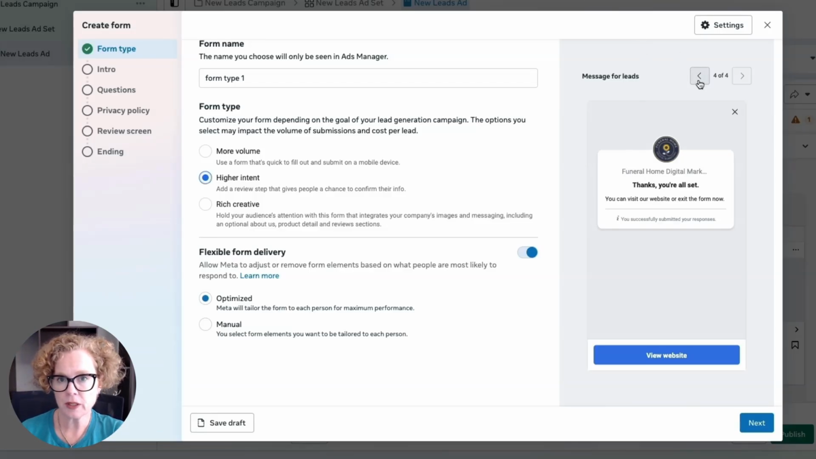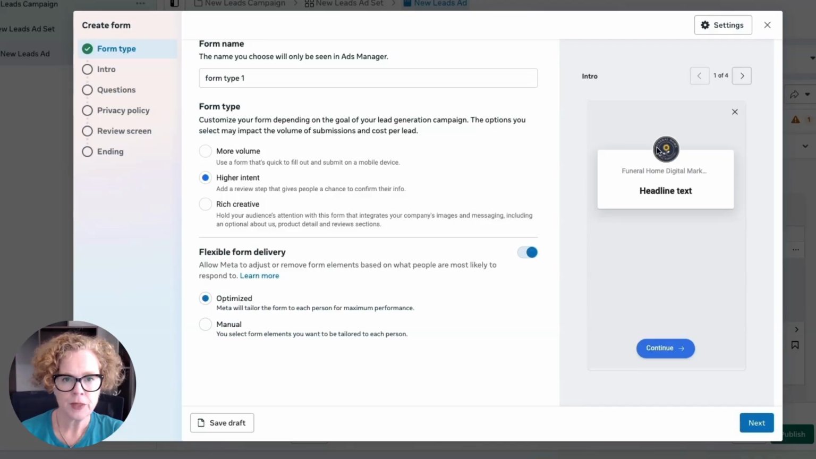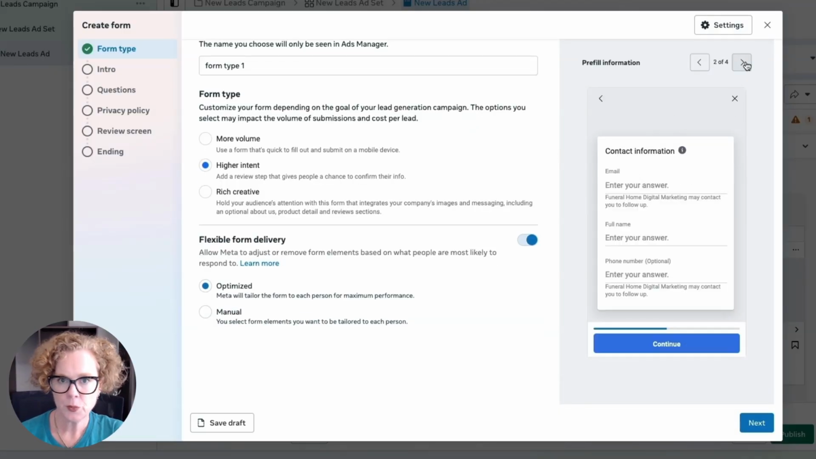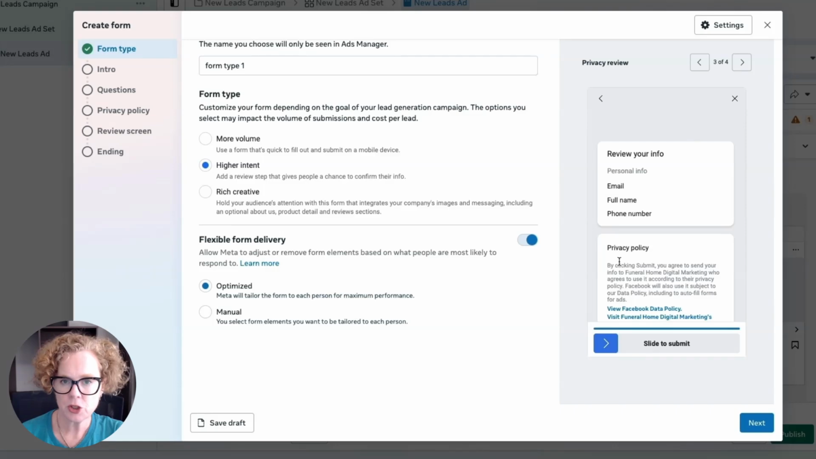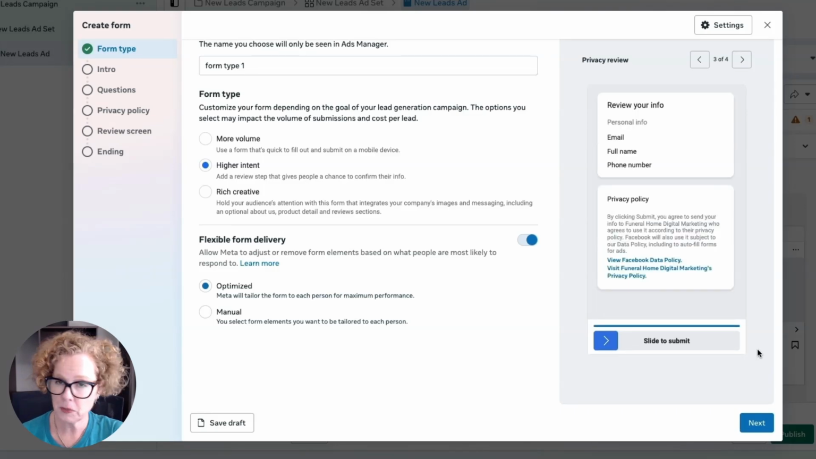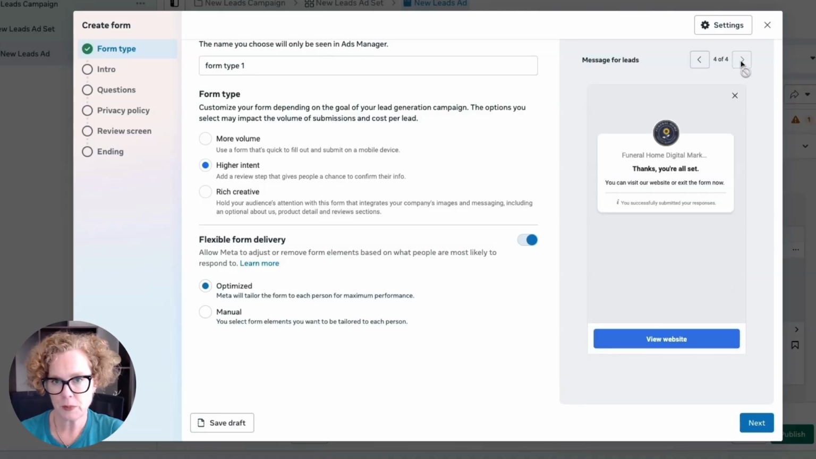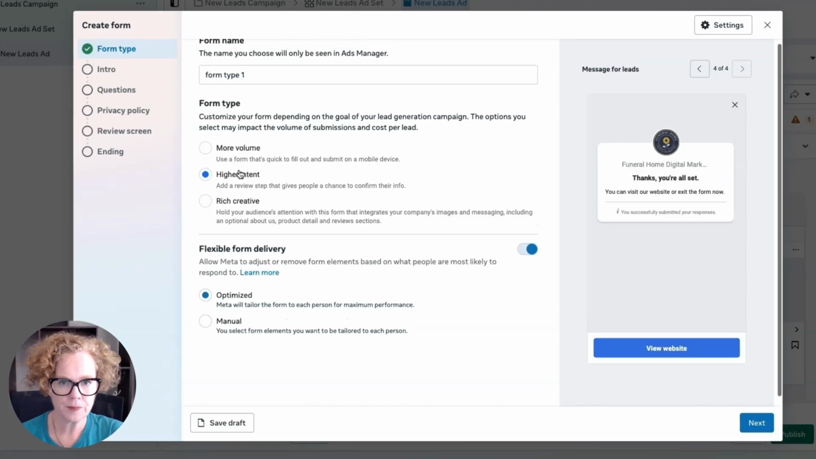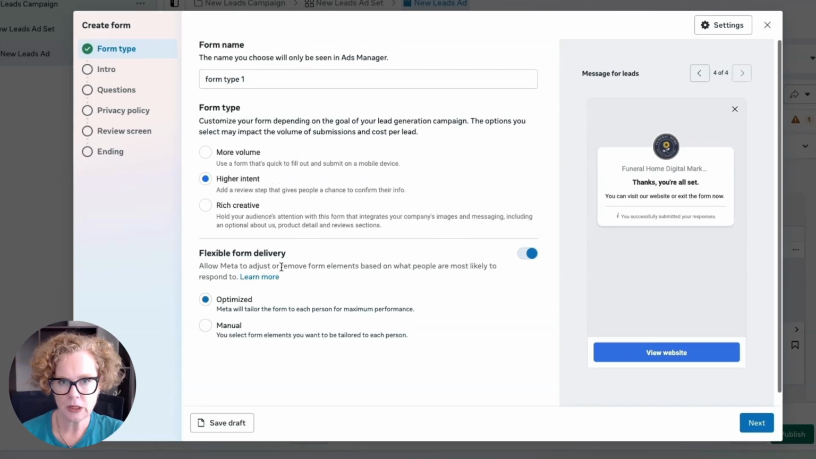Now what that looks like, I'll just come back here to the start. So when higher intent is selected now, we have page 1, we have page 2, page 3, now we have slide to submit. So that's that little bit of friction, not much at all, but enough for Facebook to decide that this makes it a higher intent audience. And then we have page 4. So we'll select higher intent and then we'll click on next.